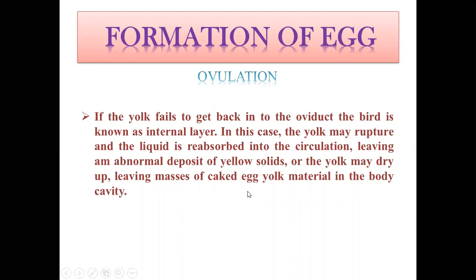So as I said, whenever the yolk matures, the stigma ruptures and the yolk goes inside the infundibulum. But if the yolk fails to get back into the oviduct or infundibulum, the bird is called an internal layer. So sometimes, whenever ovulation occurs and the yolk releases from the ovary, or we can say follicle, instead of going into the oviduct, it will drop inside the body cavity.